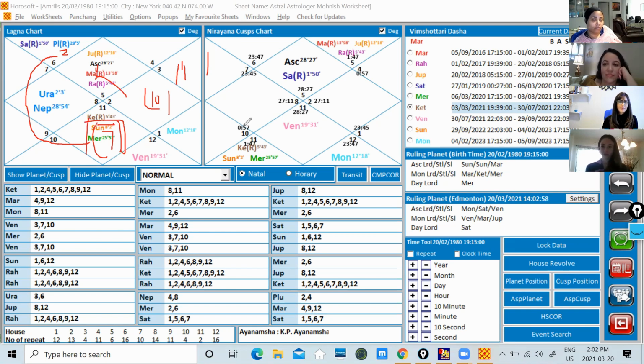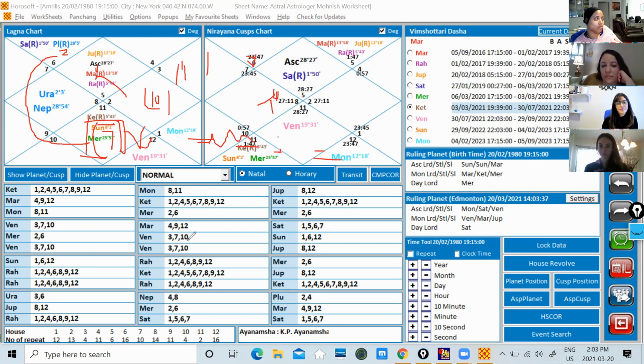So I'll teach you how to see whether the 7th is activated or not, whether the planets are saying yes or not. If the planets are saying yes, that means the probability is in your favor. Now you have to put your free will, your actions, your karma in that. Without karma, nothing happens. If you have an apple in your refrigerator, you cannot just close your eyes and say, hey, if it is in my destiny, the apple will come into my mouth itself. It's not going to happen. The probability of you eating an apple is there in your destiny because it has given you the finance and an ability to go and buy apples. They are in your refrigerator right now, but you have to act. You have to go and eat it.